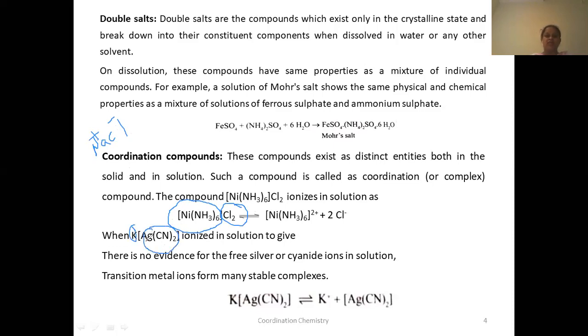So whenever this undergoes dissociation, how will it dissociate? K will be K plus here, and the rest of the thing that is inside the square bracket will ionize as a whole, as an anion here. So this is an anion, this is a cation. Here the square bracket is known as a complex ion. This complex ion is a cation here, the rest is the anion. Whereas here, first potassium is there, therefore potassium is a cation, and the rest, which is a complex ion, is an anion here. Okay.